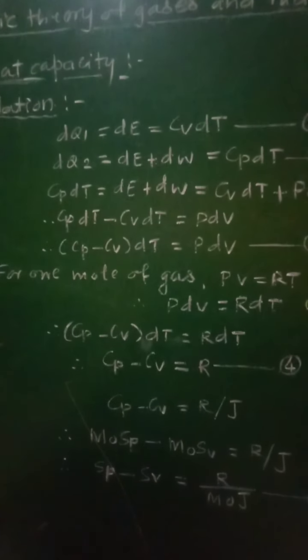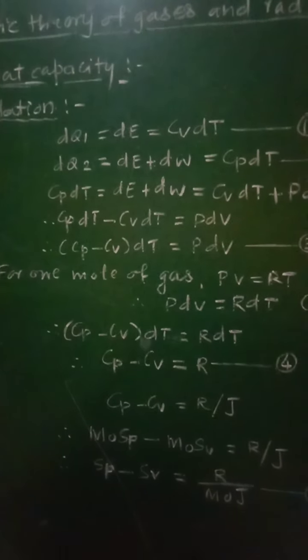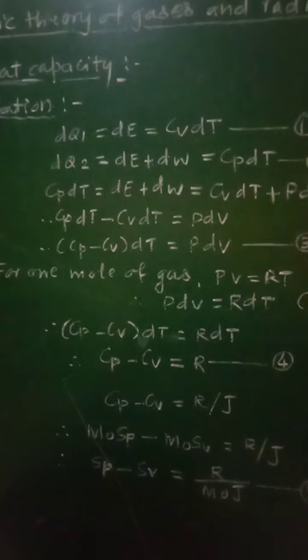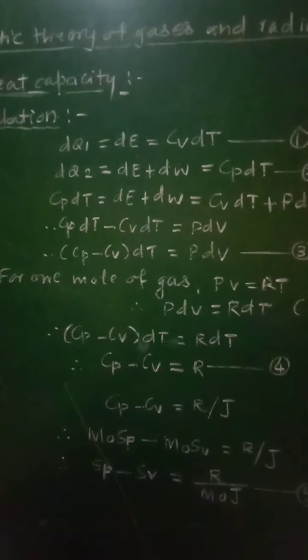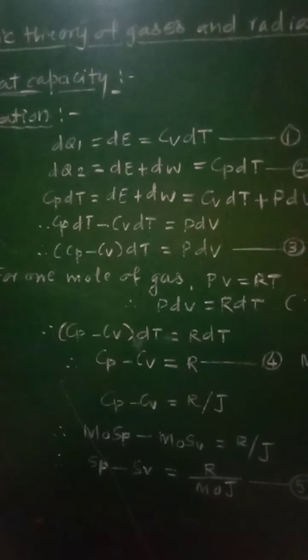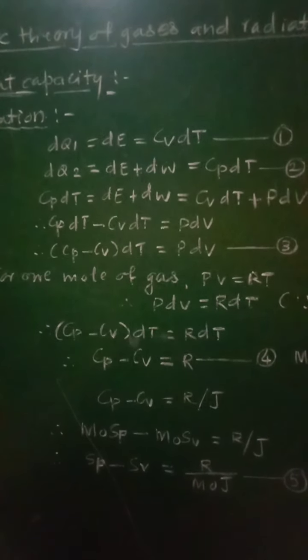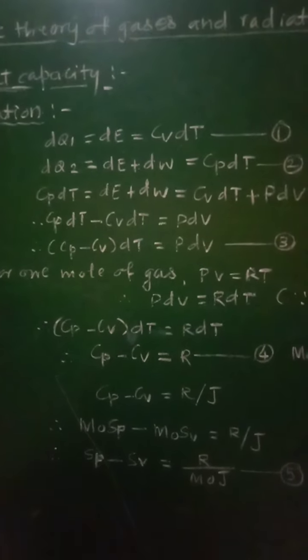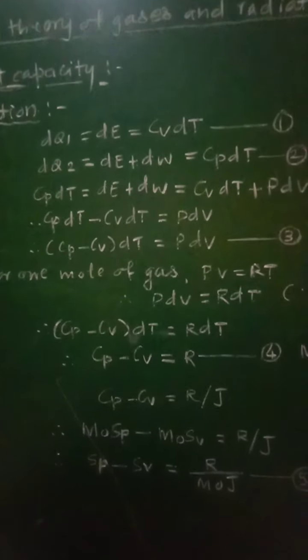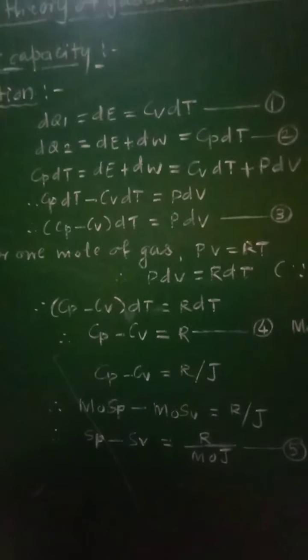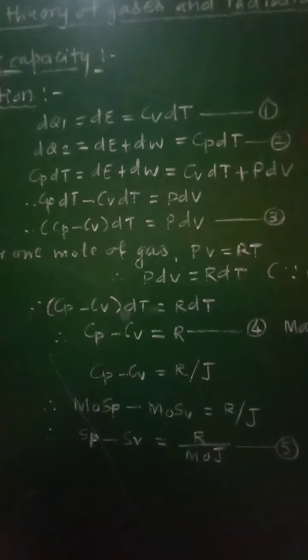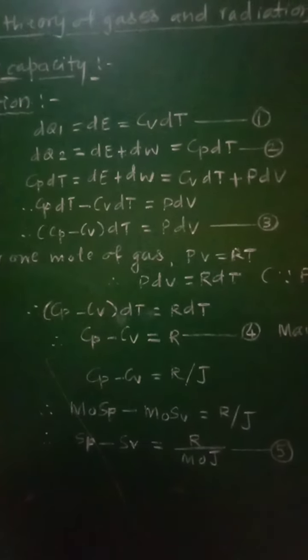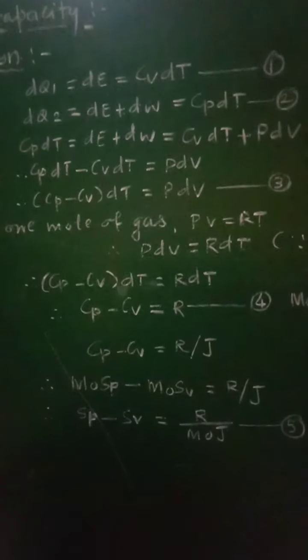Now, in this relation, heat energy and mechanical energy, that is internal energy as well as the work done, are measured in the same units, and therefore we can write Cp minus Cv equal to R. But generally heat energy is measured in calories and work done is measured in terms of joule.